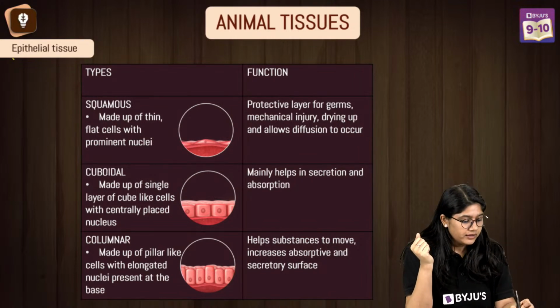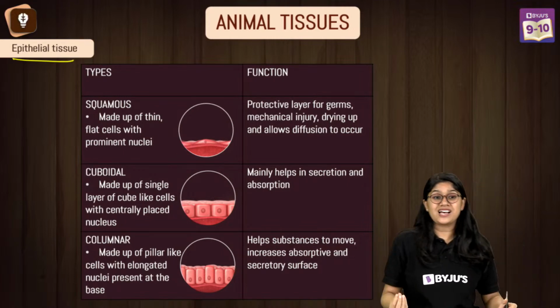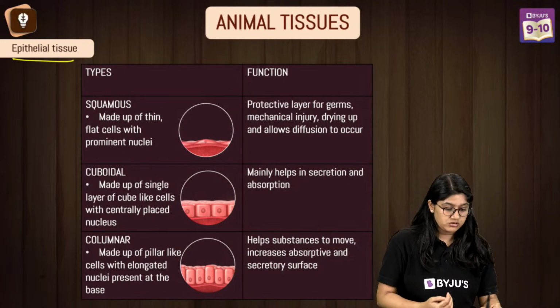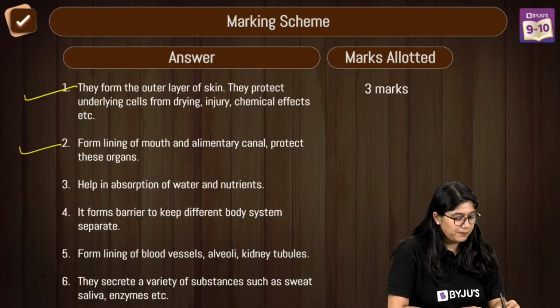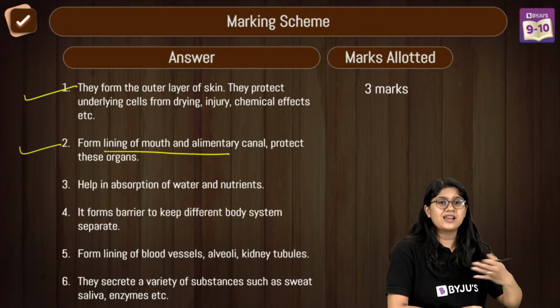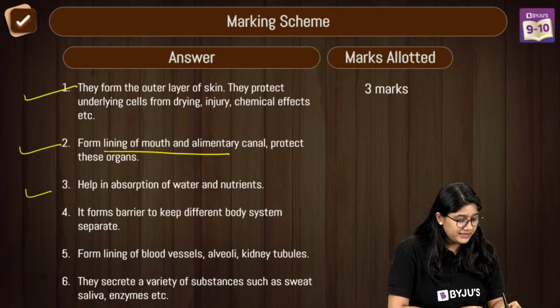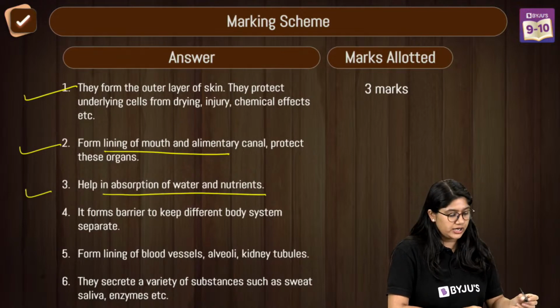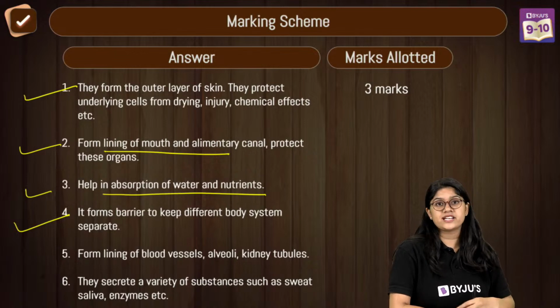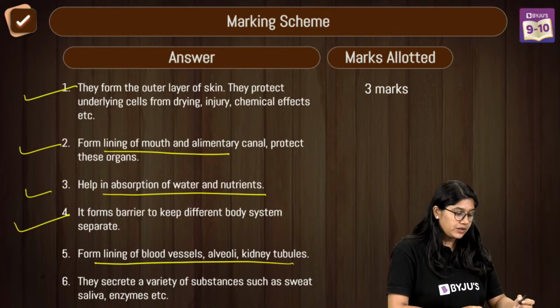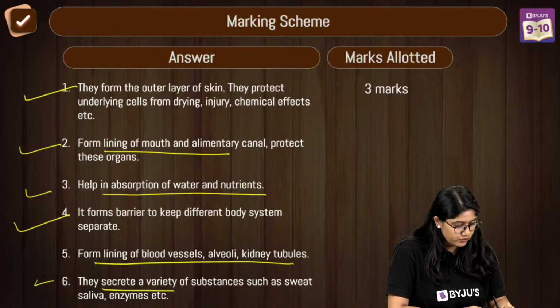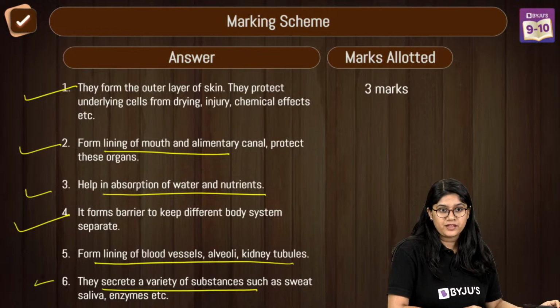Okay. So of course we are asking about the functions. So we can write, they help in providing protection, they are present in the lining of the mouth and alimentary canal, they protect these organs, help in the absorption of water and nutrients, help in circulating the hormones of the body, help in forming the lining, right? And of course they help in secretion of various substances. Okay? Are we clear?